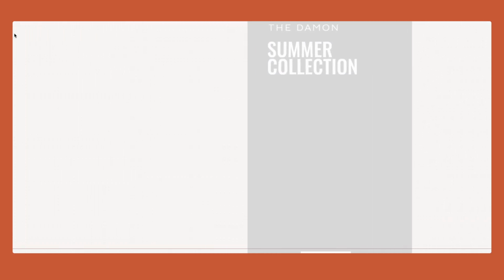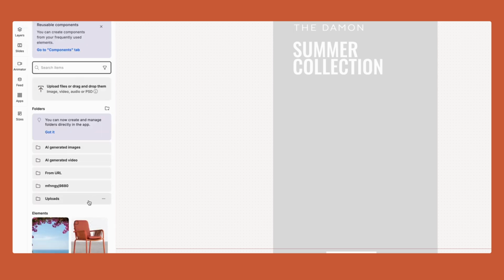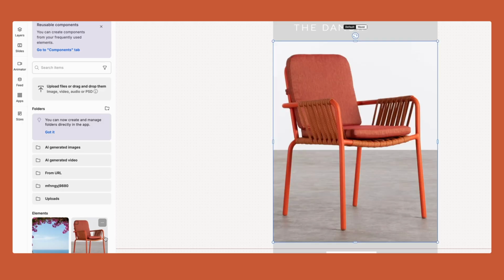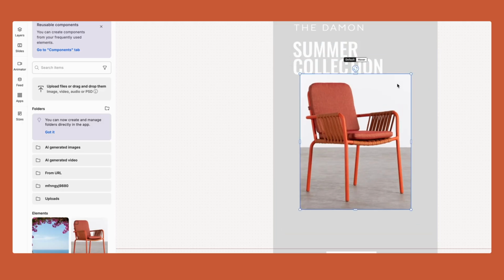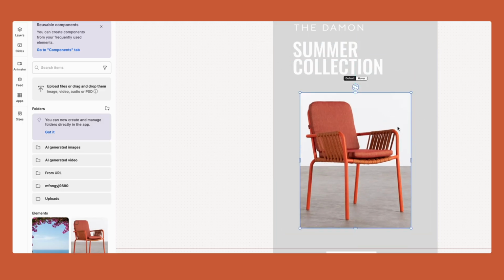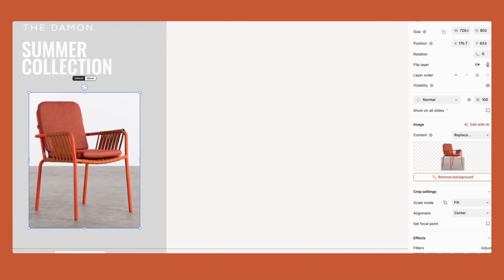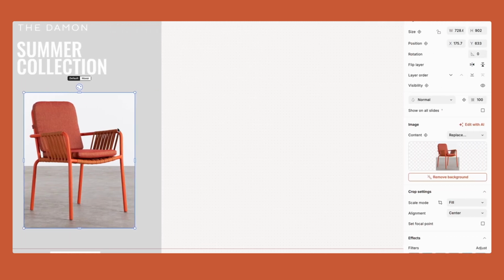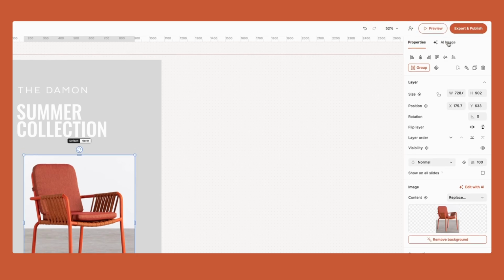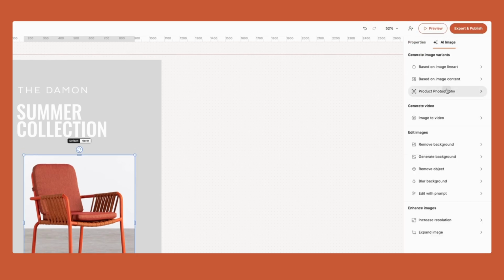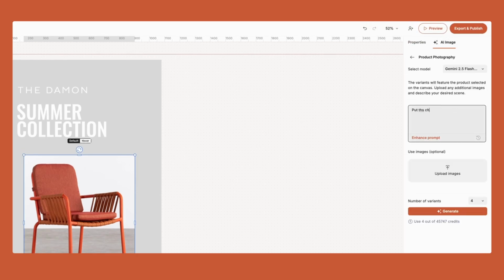And what I want to do is create an ad for my brand here, the Daemon, and I have some things. I have a chair. I'm going to bring that chair here on the scene. And what I want to do is create an environment, do some product photography to transform this chair into something a little bit more exciting. This is a simple catalog image that came from the production team or the photo team. I can go to AI image. I'm going to go to product photography, and I can say, put this chair on a Mediterranean terrace.